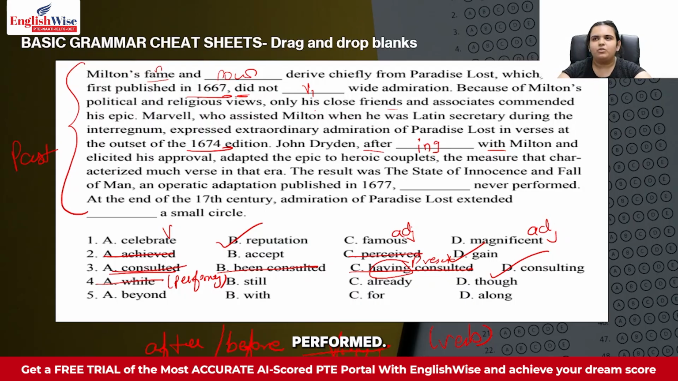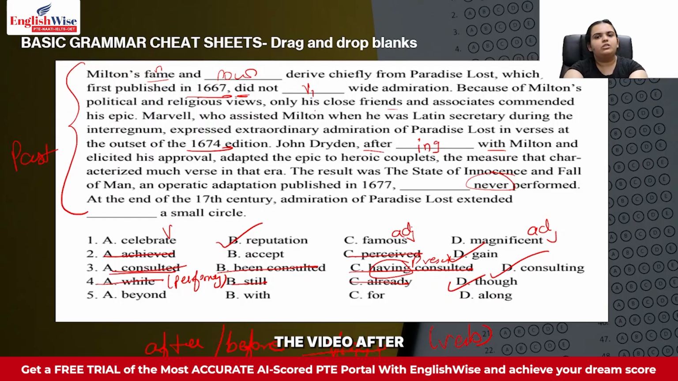Still never performed. Still it will be like, we are still waiting for it to be performed. So that doesn't make sense. Already, if it was never performed, how could it be already then? It doesn't make sense. So we are left with the answer though. Again, this is how we do it right now, because at this point, if you guys are watching this video, I assume that you have not known about prepositions and connectors.